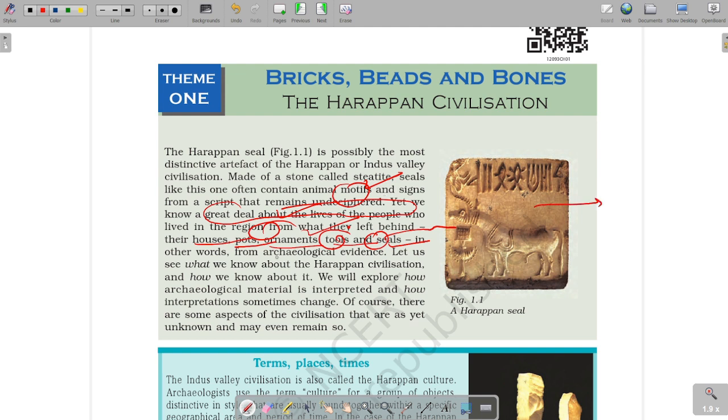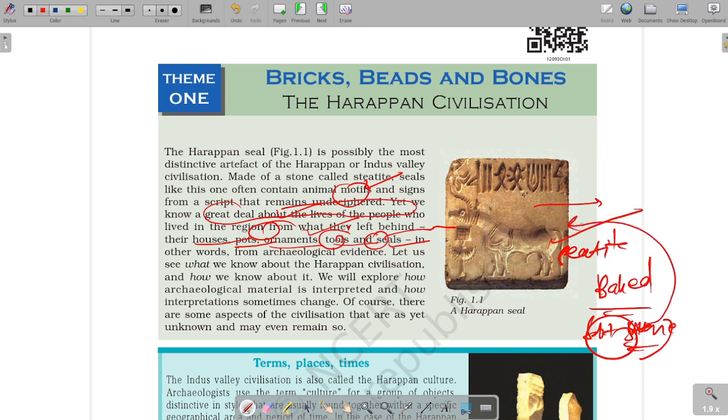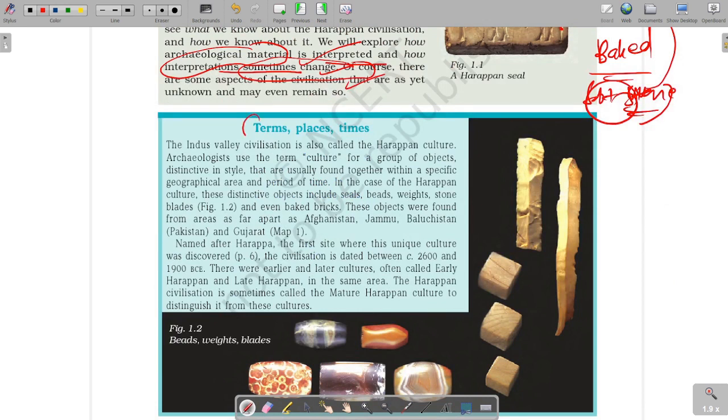This here is made up of steatite. Guys, what is steatite? Steatite is a material made up of baked soft stone. It is a soft stone which can be easily molded into forms like these, and seals were made. How archaeological material is interpreted and how these interpretations change over time, we will see in this chapter. Now the terms, places and times. The Indus Valley civilization is also called the Harappan civilization, as we discussed earlier.